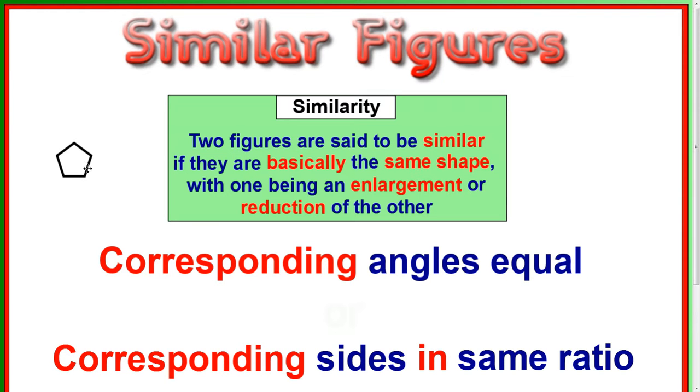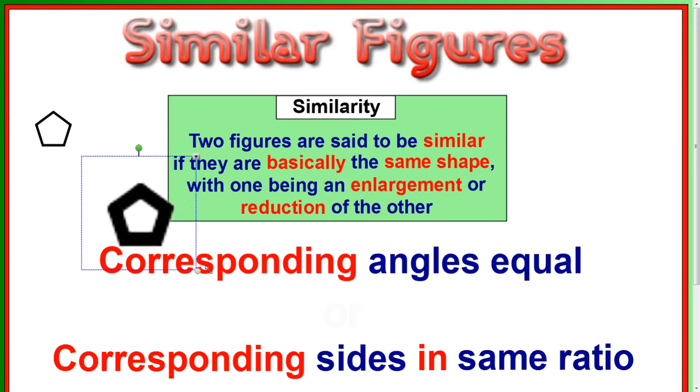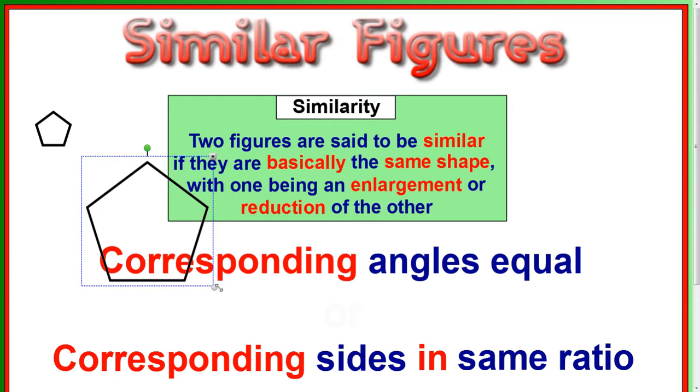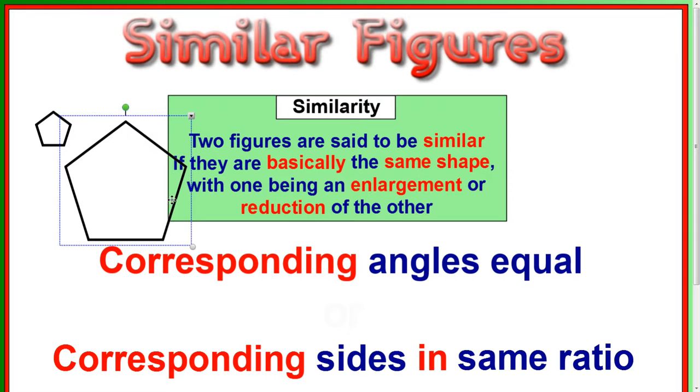Now, to create a similar shape, all I need to do is clone the pentagon and either make it a bit smaller, as a similar shape, or make it a bit bigger. Just by dragging this corner point out, it enlarges it. What it does is enlarge it using a scale factor, so all the parts are enlarged. The main thing to look at here is that for a shape to be similar, the corresponding angles are equal, or the corresponding sides are in the same ratio.